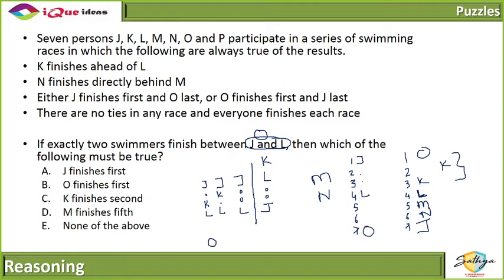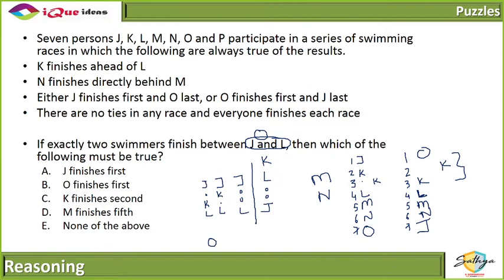O finishes last, right? K finishes ahead of L, so K could be here or K could be here. N finishes directly behind M. Are we missing any conditions? Because even this is possible. Then I think the question must be which of them has to be false.